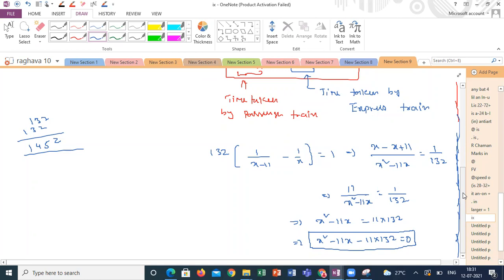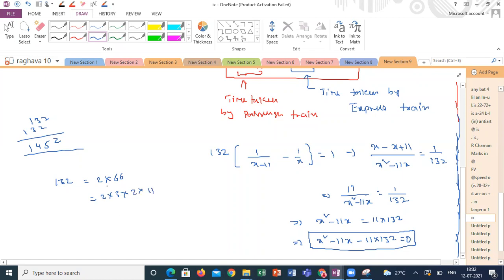What is the splitting of the middle term here, guys? 132 factors are like this: 2 into 66, 2 into 3 into 11.